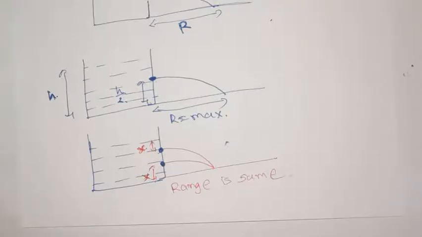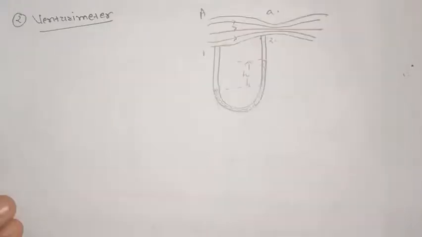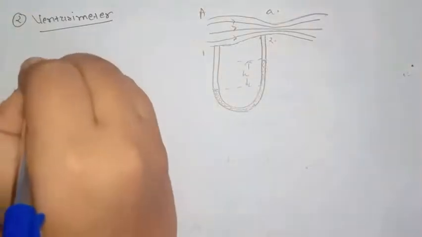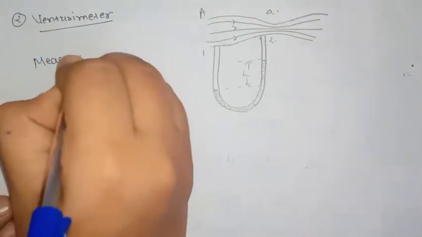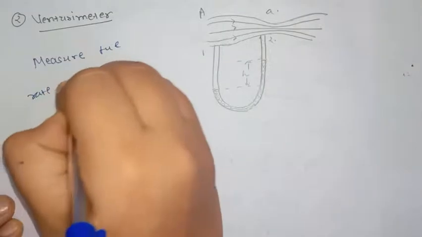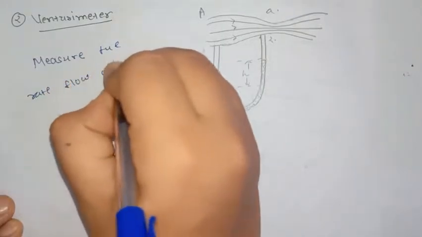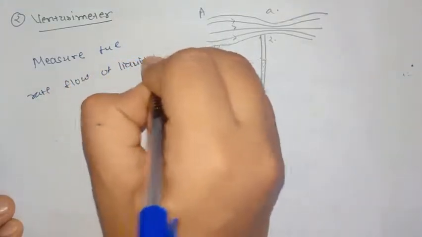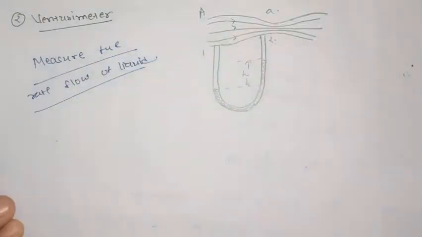Now let us see another application, that is the venturimeter. The venturimeter is a device used to measure the rate of flow of liquid through a pipe. Let us see the construction.